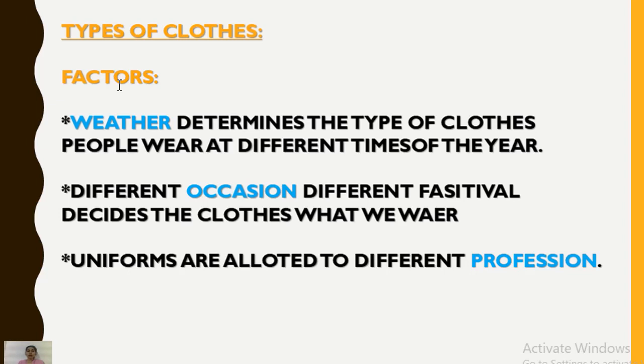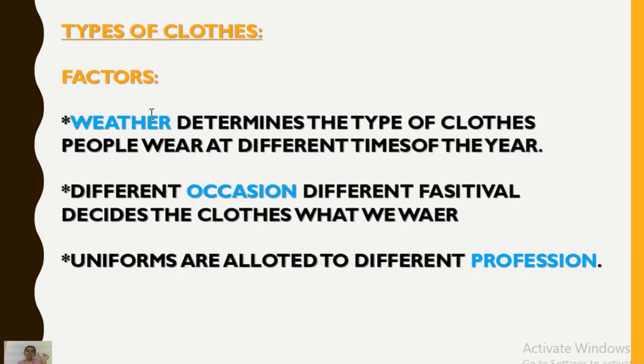We choose our clothes according to weather. We choose our clothes according to occasion. We use our clothes for the purpose of profession. Weather determines the type of clothes people wear at different times of the year. In winter you will wear woolen clothes, in summer you will wear cotton or lightweight clothes, and on different occasions like festivals, Diwali and Holi, you will choose to wear traditional dresses. For a marriage function you decide on something else, and for parties or school functions you will decide on something else.